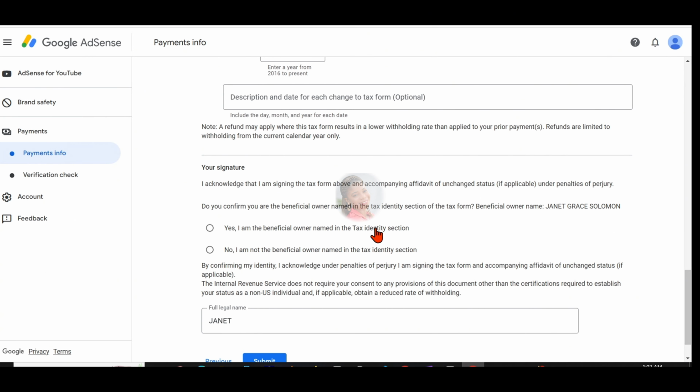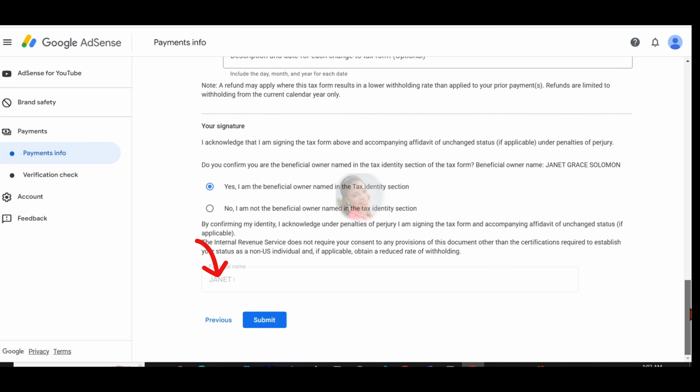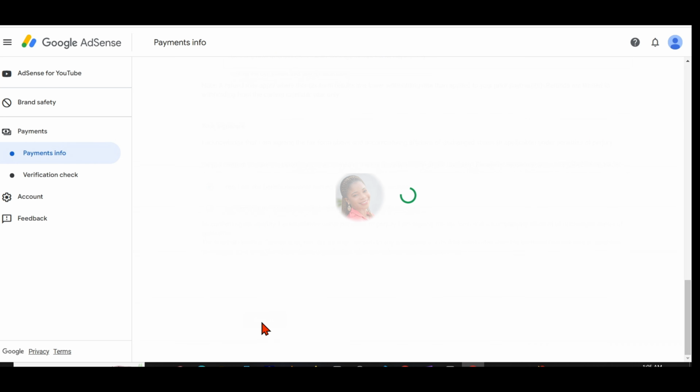So you are going to click on option 1. Yes, I am the beneficial owner, name in the tax identity section. Immediately you click on yes, you will see your name boldly written below here. Your name is your signature, and then you go ahead and click on submit. And now you have successfully submitted your tax form.